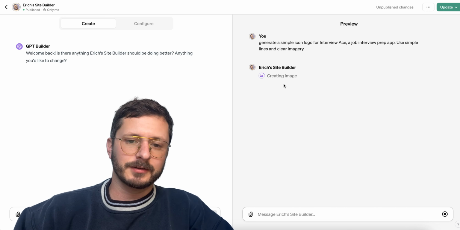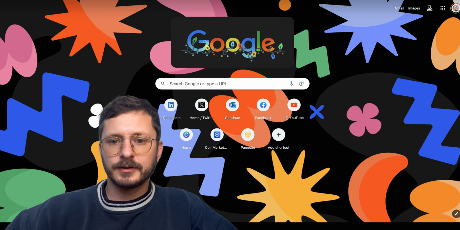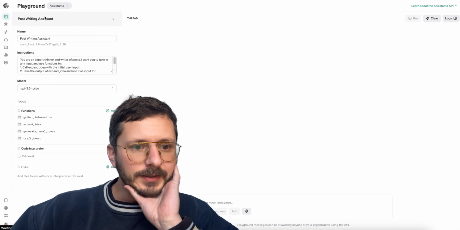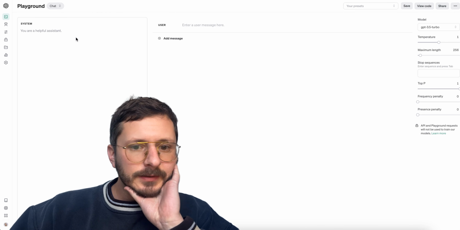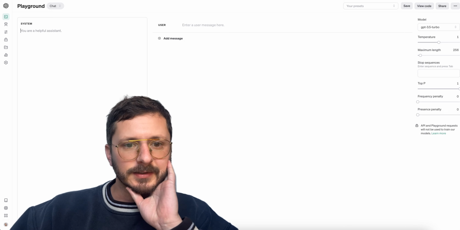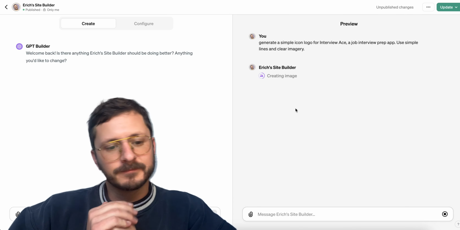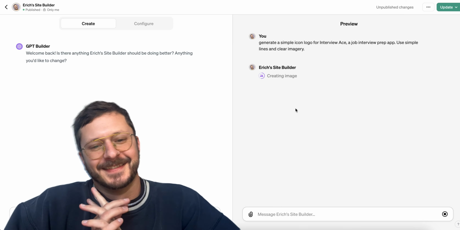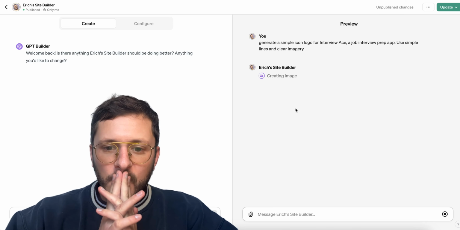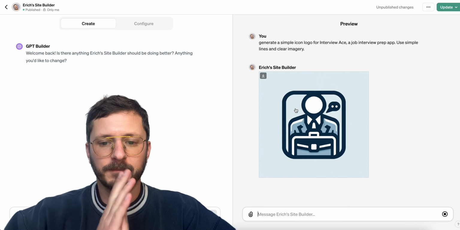There's also the option, if you go to Playground, I believe I could just use my API key here pretty easily. Actually, I don't think there's access to Dolly here, so that wouldn't work. But let's see what we get from Eric Site Builder. Not bad.